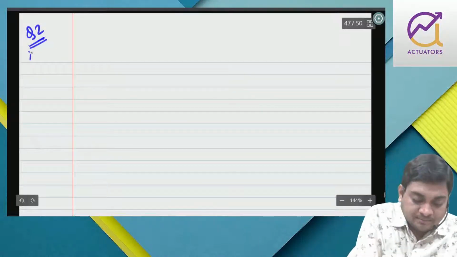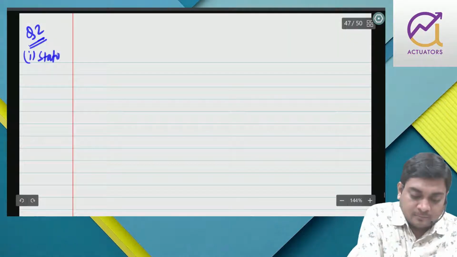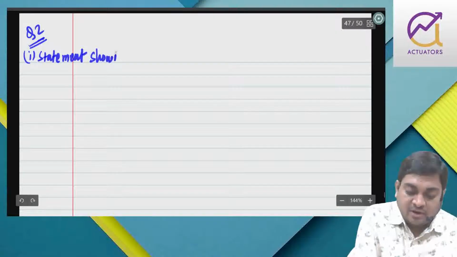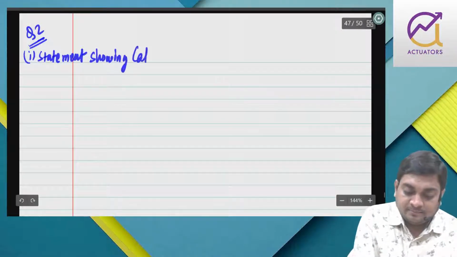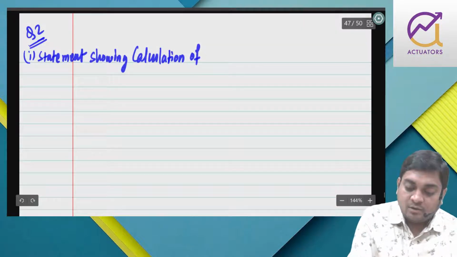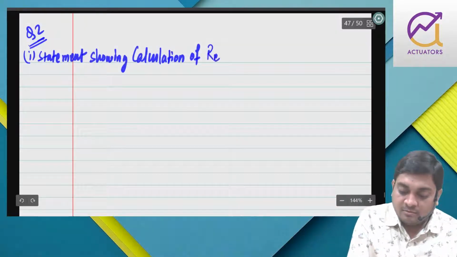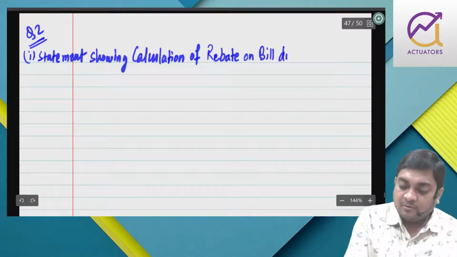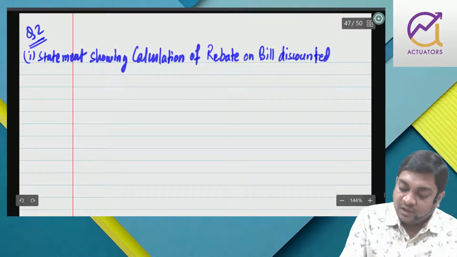So part 1, statement showing calculation of rebate on bill discount. I'll move a bit fast. The closing one, right?